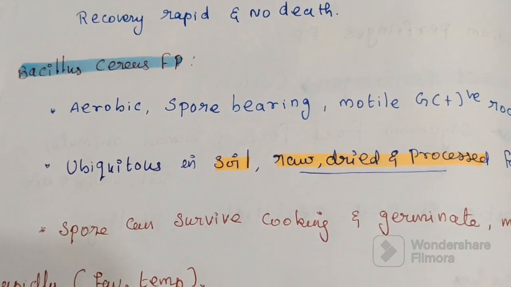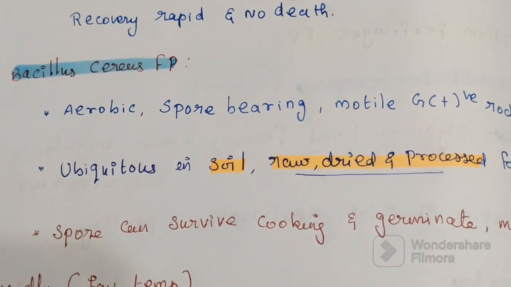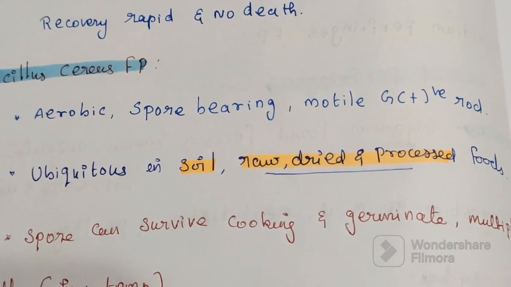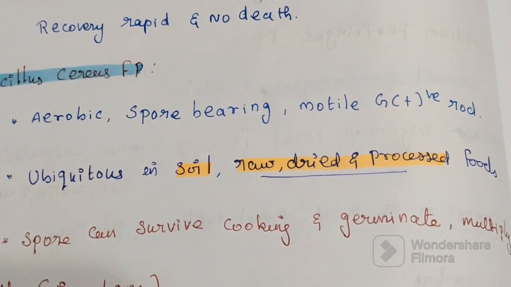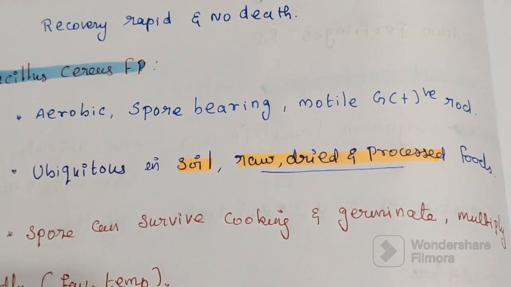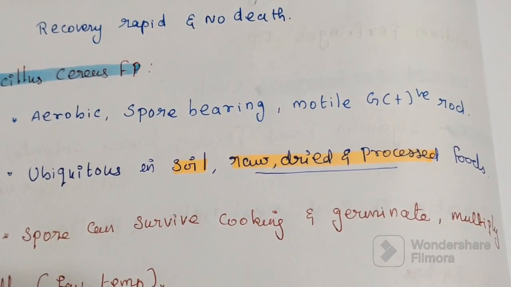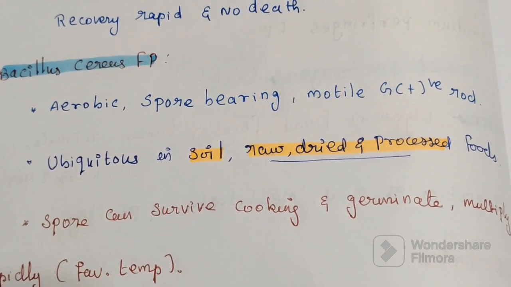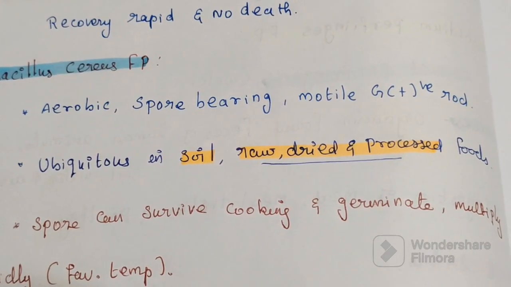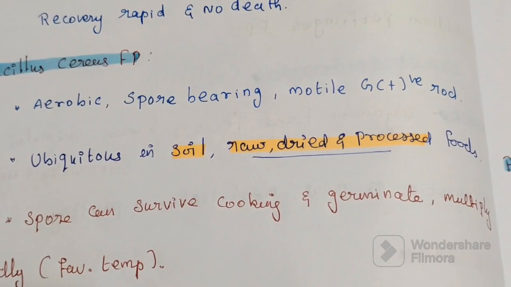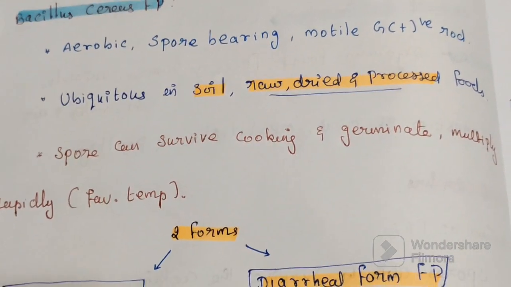Next organism, Bacillus cereus food poisoning. Bacillus cereus is an aerobic, spore-bearing, motile, gram-positive rod-shaped bacterium. It is ubiquitous in soil, in raw, dried and processed food. The spores can survive cooking, and germinate and multiply rapidly when the food is held at a favorable temperature.